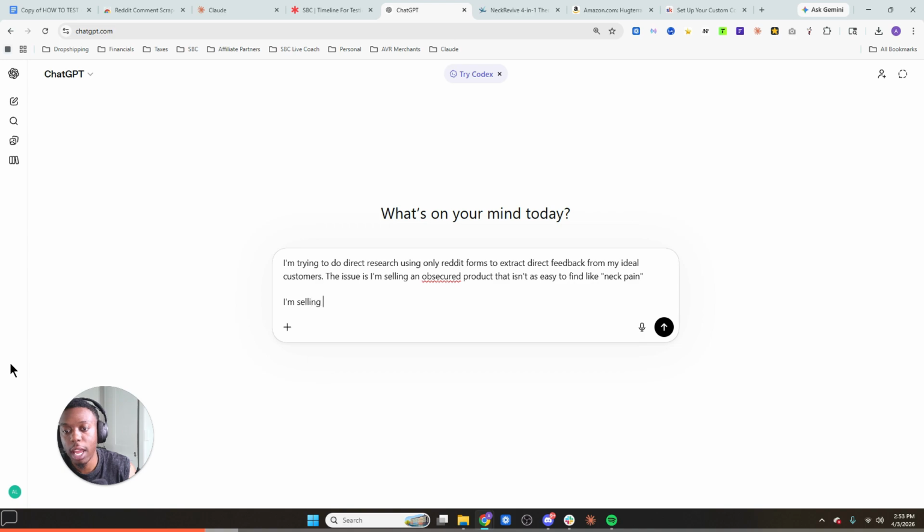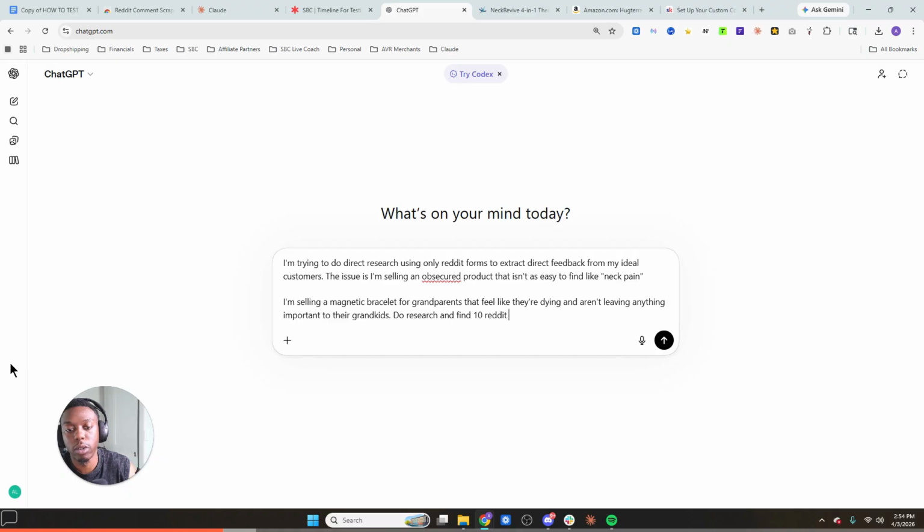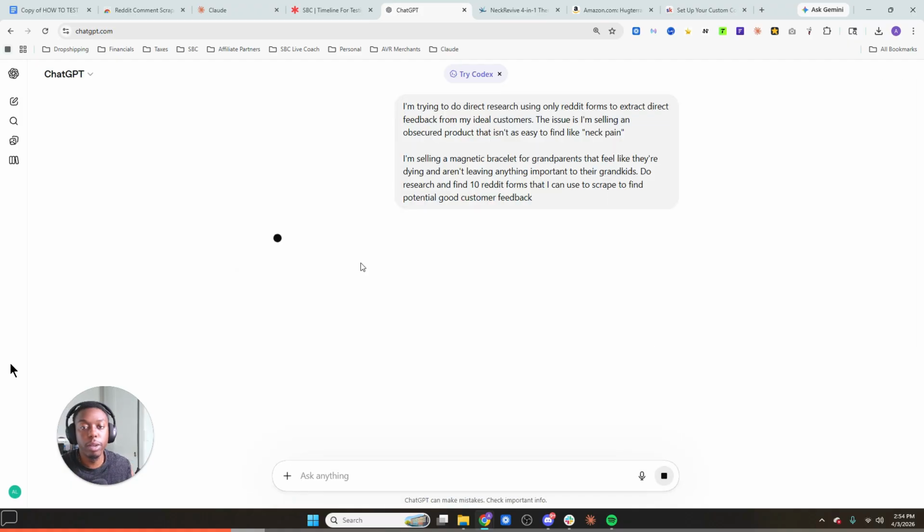I'm selling a magnetic bracelet for grandparents that feel like they're dying and aren't leaving anything important to their grandkids. Help me do research and find 10 Reddit forums that I can use to scrape to find potential good customer feedback. And then you just type this in and ChatGPT will help scrape some stuff for you.